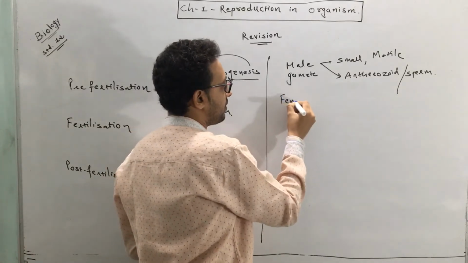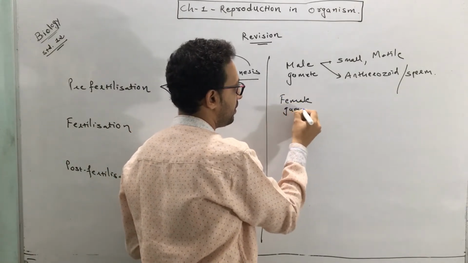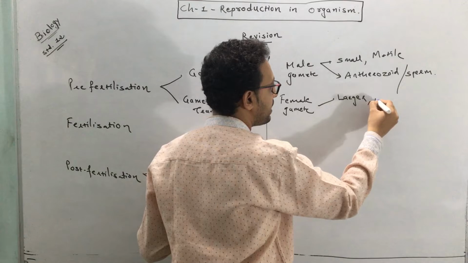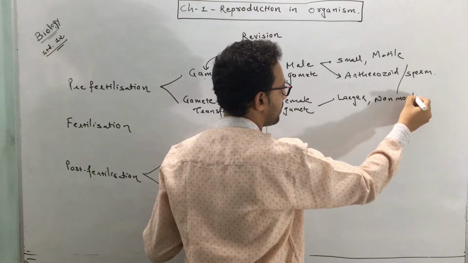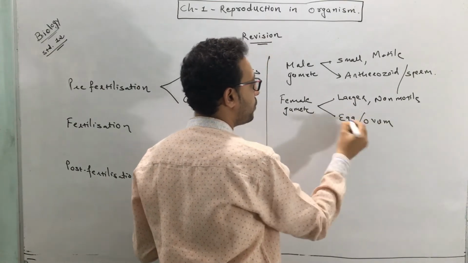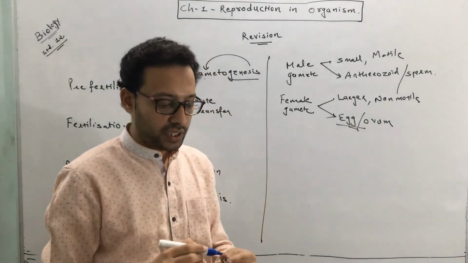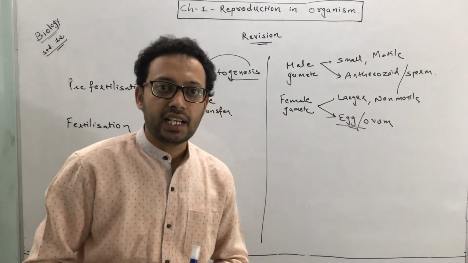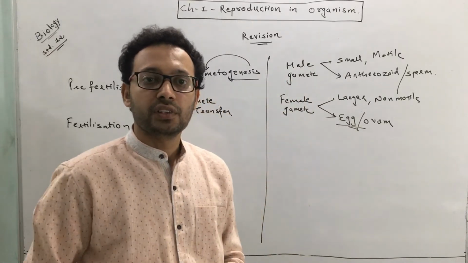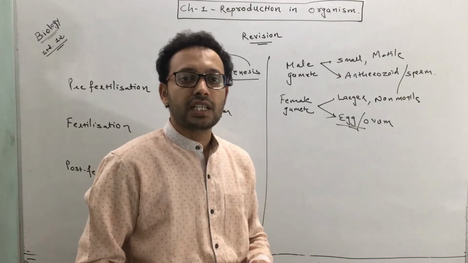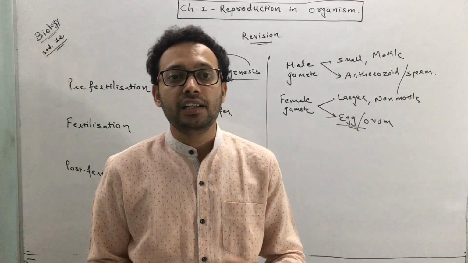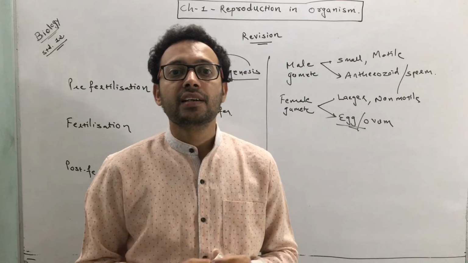Whereas the female gamete is comparatively larger than the male gamete. It is non-motile. It can also be called egg, or ovum. These are its other names. It means the male gamete and female gamete look different in appearance or morphology. But there are a few cases in which the male and female gametes are so similar in appearance that it is difficult to identify the difference between them.